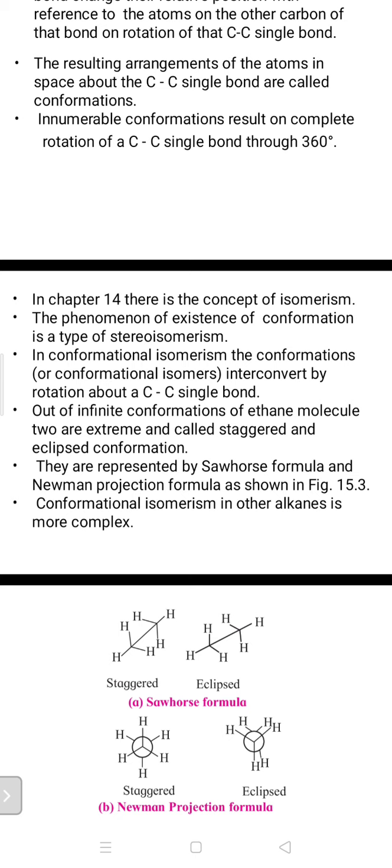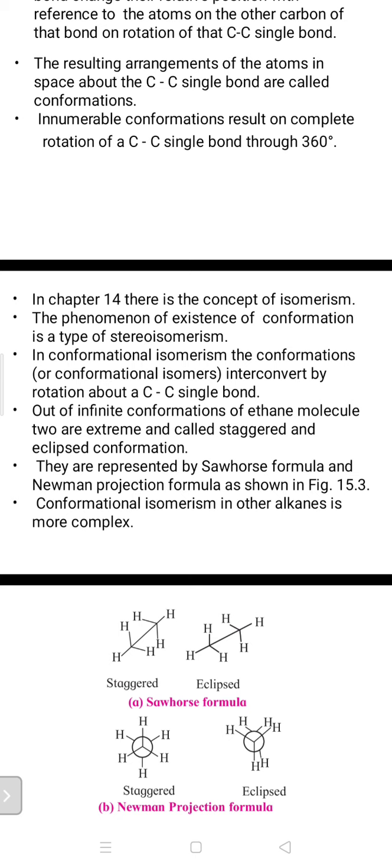So what is this? Conformation is a type of stereoisomerism. Stereo means rotation: by rotation of some molecule or atom about a particular bond, stereoisomerism can be caused. In conformational isomerism, the conformational isomers interconvert by rotation about the carbon-carbon single bond, of course in alkanes, about the singly bonded carbons.